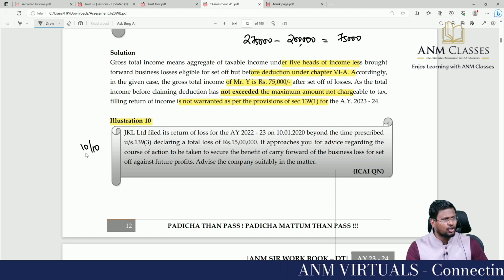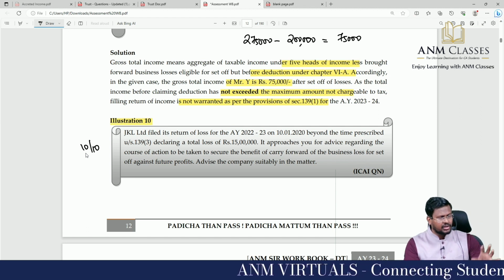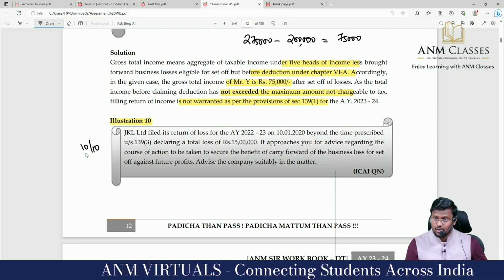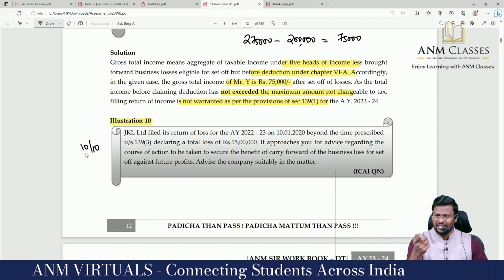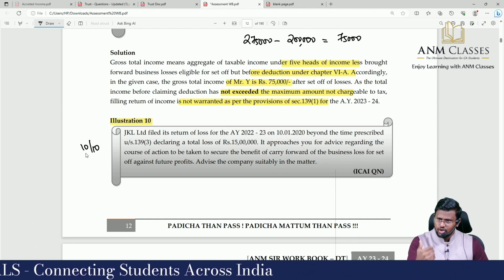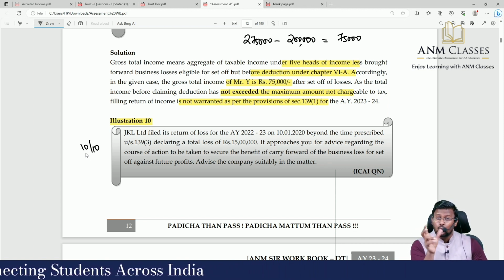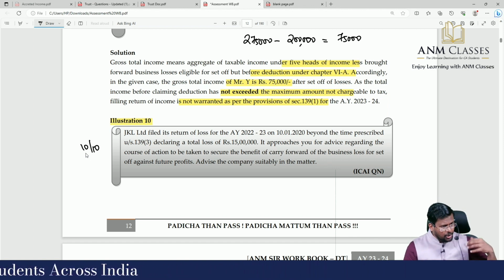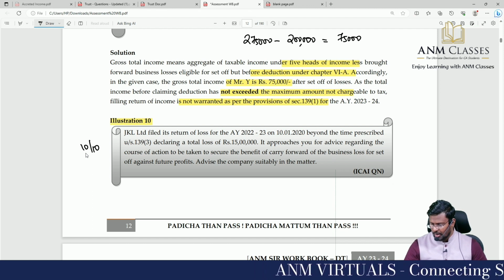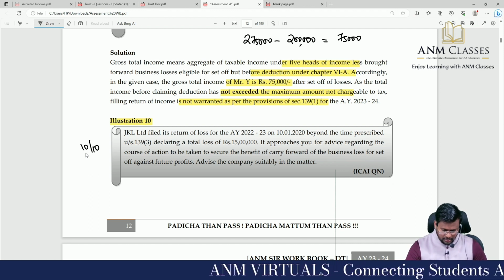Since they are filing the return of income beyond the 139 subsection 3 time limit, there is no option to carry forward the business loss. But they can knock the doors of the principal commissioner, or higher authorities based upon the amount of loss. If they are able to satisfy that they were not able to file the return of income because of sufficient reason, genuine hardship can be condoned. Are you really with me? So I am coming to the answer.